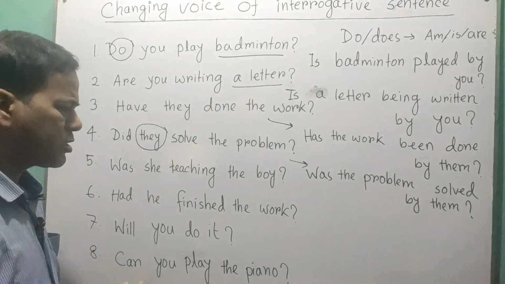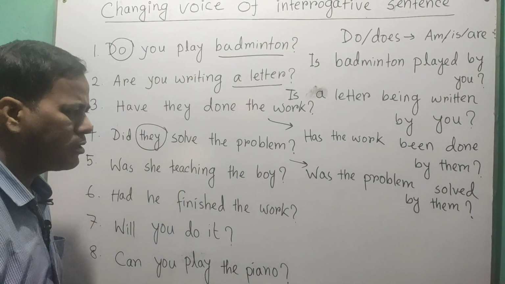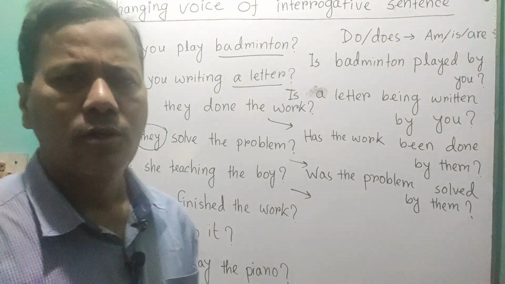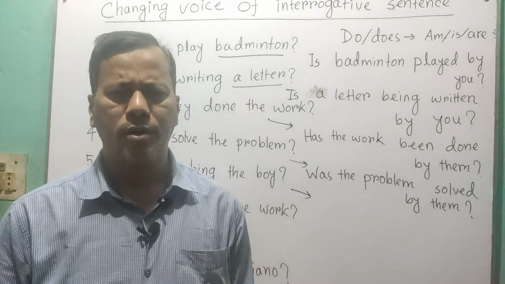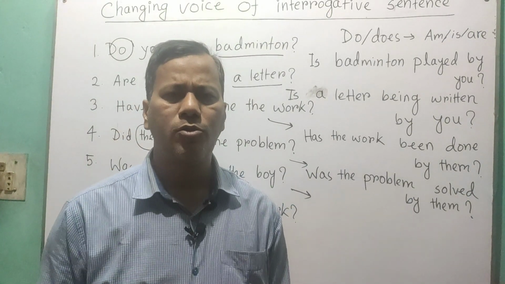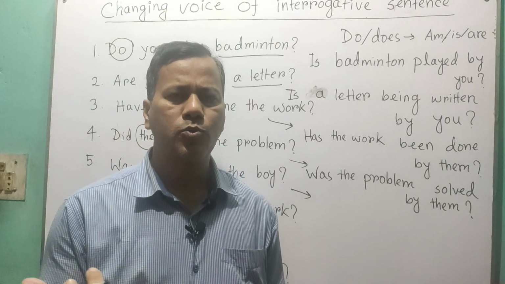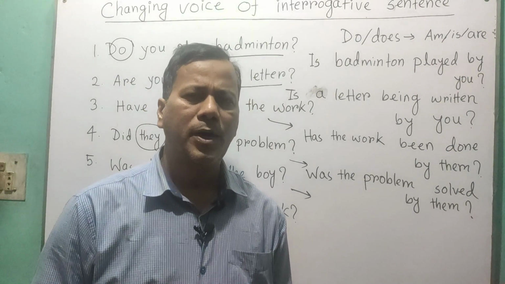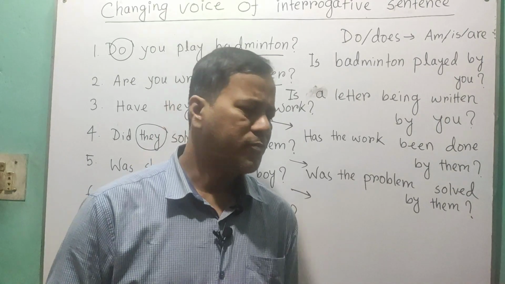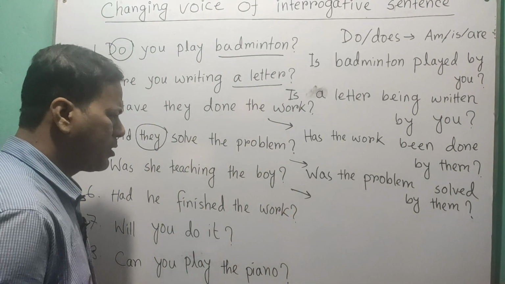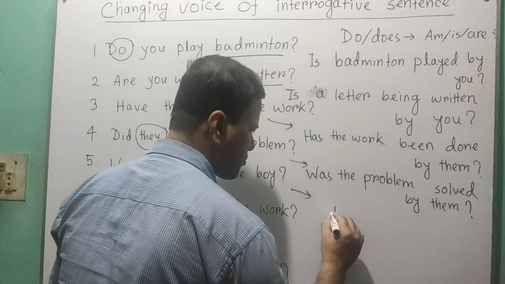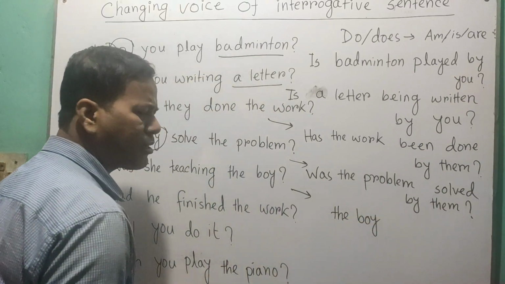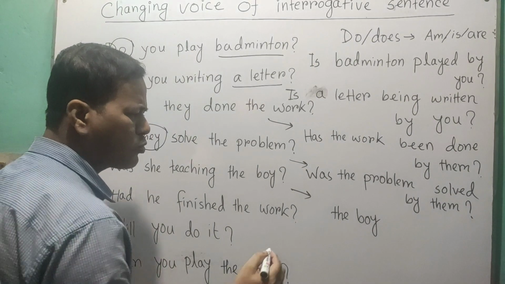For past continuous tense, what's it teaching the boy? You know, for past continuous tense, what auxiliary do we use? We use was or were, and for ing we use being. So we use was or were first, and then subject, and then being. Okay, and then the past participle form of the given verb. Okay, so the boy is the subject. The boy. As it is third person singular number, we have to use was here.